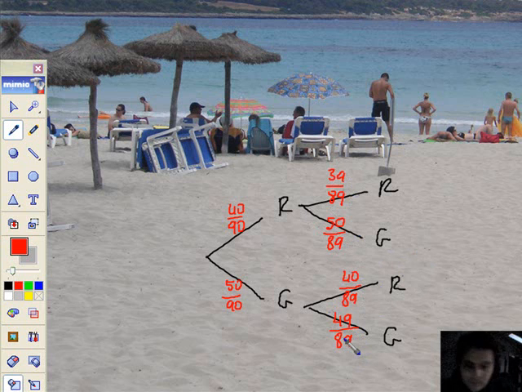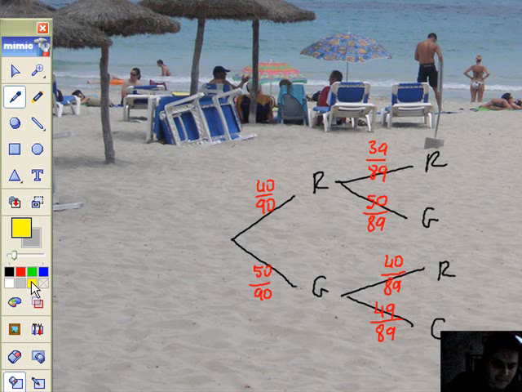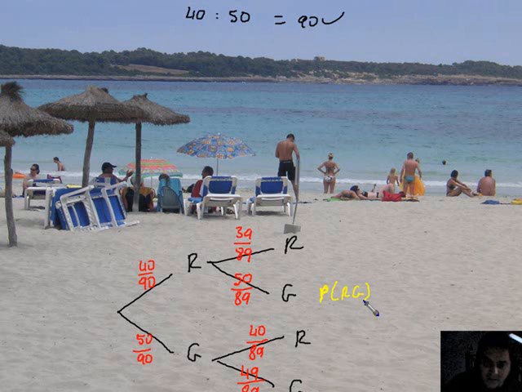Okay. Right then, here we go. So, what's it say? Use your diagram to find the probability that one ball of each colour is picked. Well, let's go for yellow. I can go red followed by green. In other words, probability of red, green is going to be 40 90ths followed by 50 89ths. I'll work it out in a minute. Or I can go green followed by red. That's one of each colour,